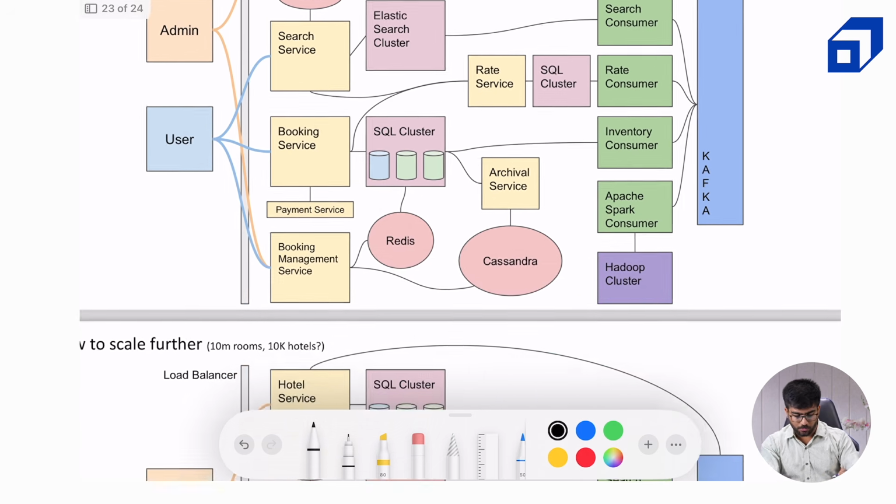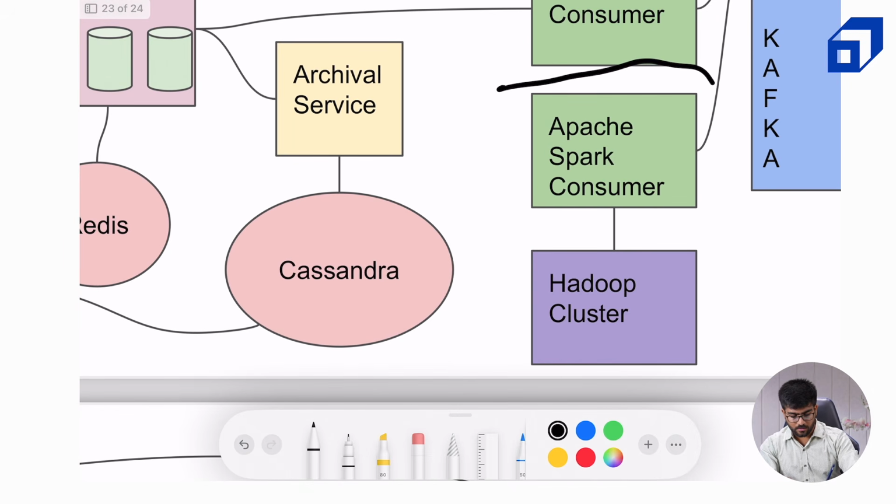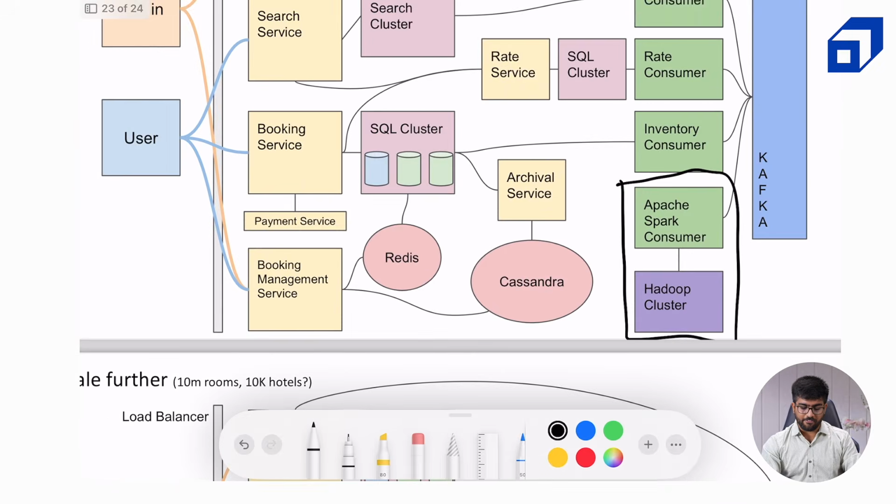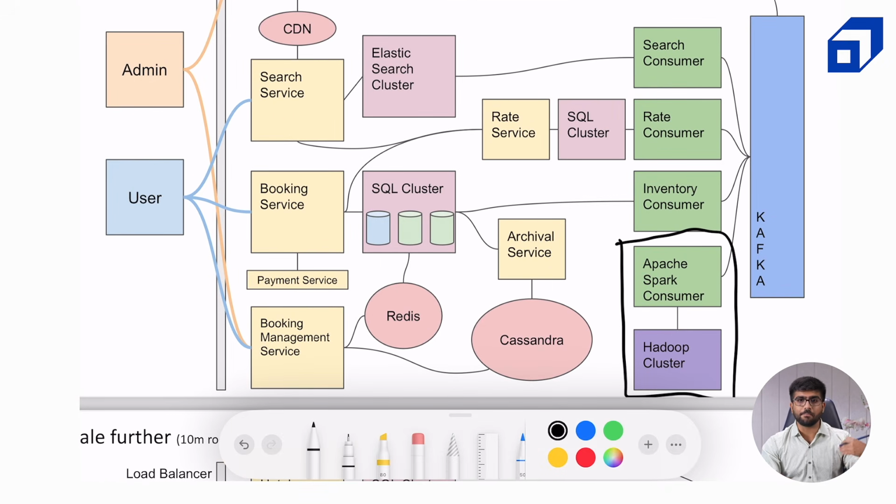As you can clearly see, there is one part which I didn't cover, which was the Apache consumer. Now, this part is useful for analysis. Whenever there is an event created for any update, a booking is created, a room is added, the inventory is changed, or anything at all, we will create that entry and pass that message into Kafka, and the Apache Spark consumer will listen to all those entries, and it can be passed to a Hadoop cluster for big data analytics. Based on top of that, the hotels can take some decisions, like they want to increase the price and so on. They can do lots of things.